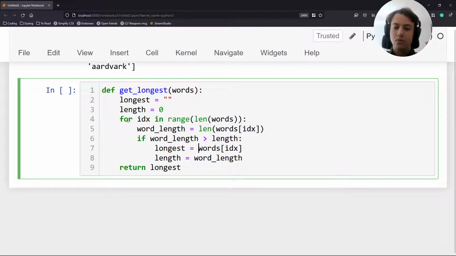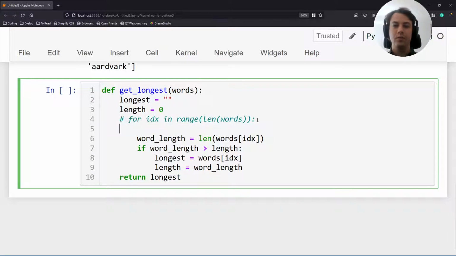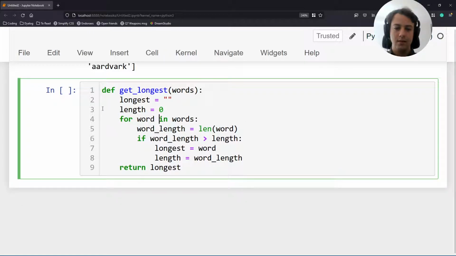So there's no need to iterate like this. Python has very nice for loops, and for loops can be used to go through lists directly. So we can perfectly say that we want to go through each word in the list of words, right? And then instead of picking a specific word with the index, we can just use the auxiliary variable. And so we don't need that. So we can write our for loop like this. In Python, any iterable can go in here, and you can go directly through those iterables, and lists are iterables. So if you have a list with items and you care about the items, just go through the list itself.